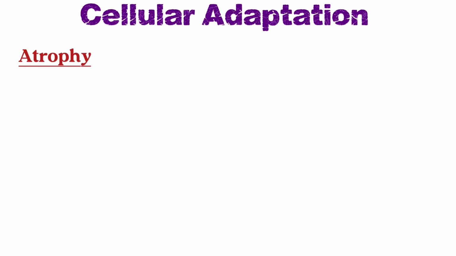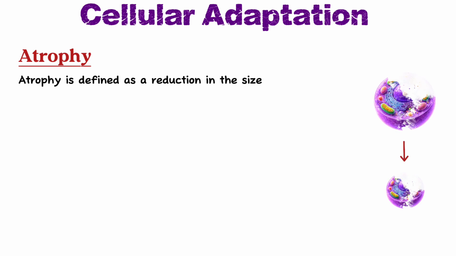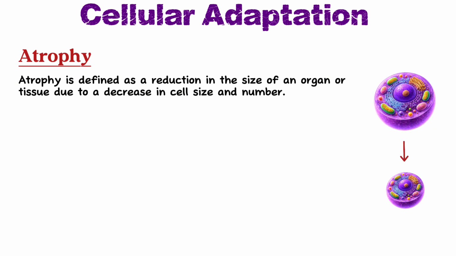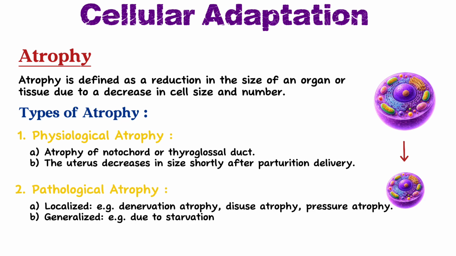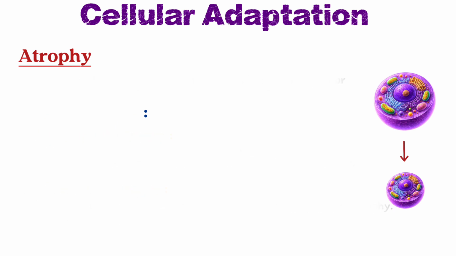Now the last topic of cellular adaptation, atrophy. Atrophy is defined as a reduction in size of an organ or tissue due to decrease in the size or number of cells. Now once again, atrophy can be classified as physiological atrophy or pathological atrophy. In physiological atrophy, examples are atrophy of the notochord or thyroglossal cyst, and the uterus decreasing in size shortly after parturition, delivery. These are normal physiological phenomena. Now, in pathological atrophy, there is localized and generalized. In localized, it may be due to denervation atrophy, disuse atrophy, or pressure atrophy. And in generalized, it can be due to starvation.